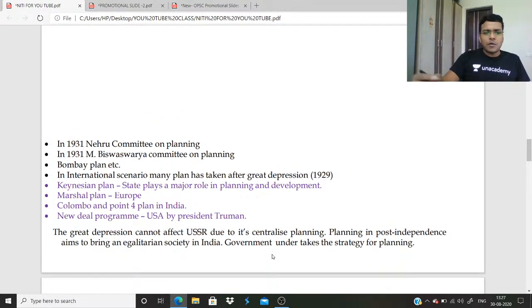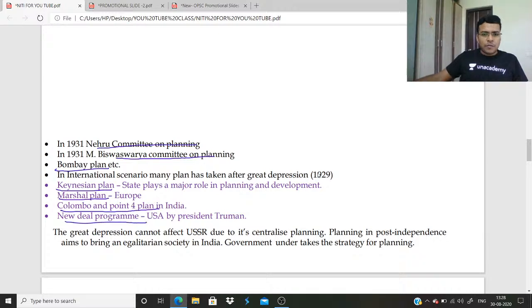After all, these are some information. In 1931, Nehru Committee on Planning, Visvesvaraya Committee on Planning. It is a one marker question in prelim you may get. Bombay Plan and Keynesian Plan, Marshall Plan, Colombo Plan, Point 4, New Deal Program. This you should know because this will help you in writing the answer.